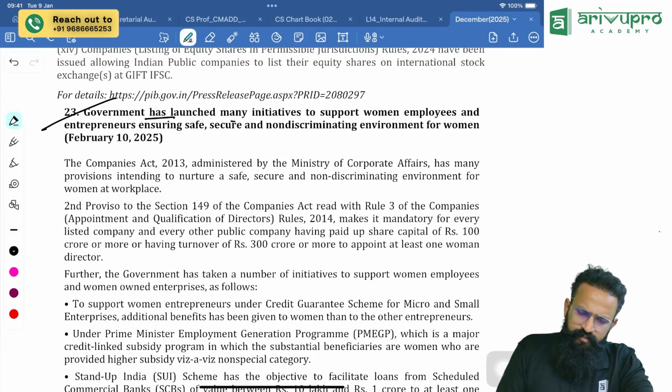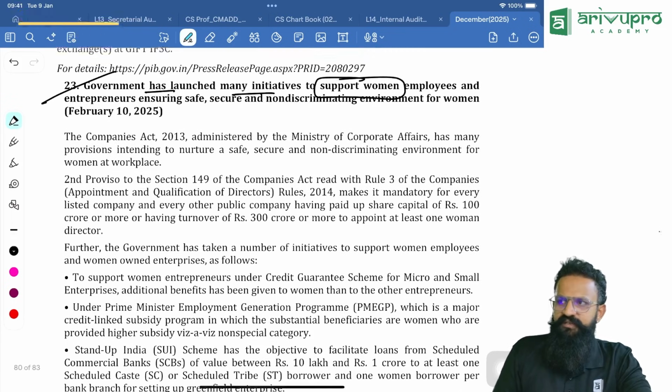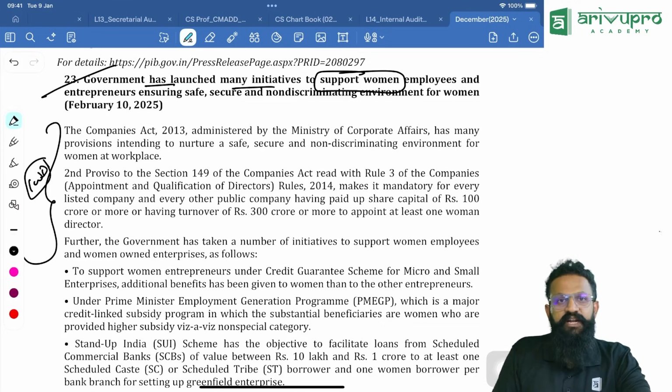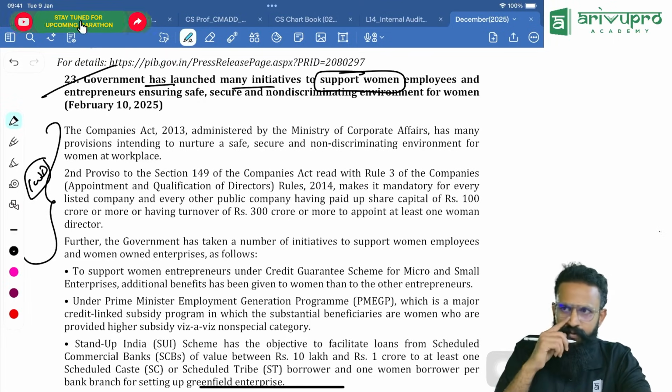Government has launched many initiatives to support women. Already, you know one initiative which supports women. Which one? Companies Act. One women director. Whenever a paid up share capital is 100 crore or more or turnover is 300 crore or more, they will mandatorily have to appoint one women director. That's women empowerment only.